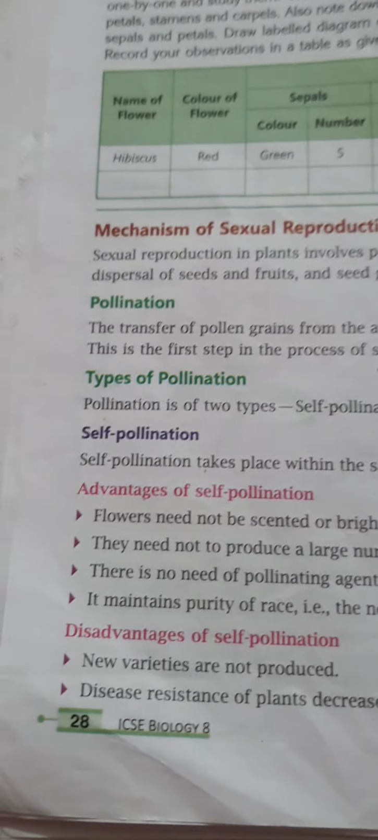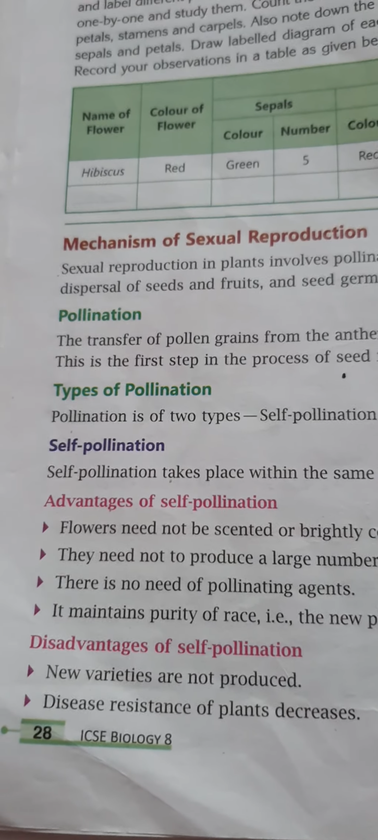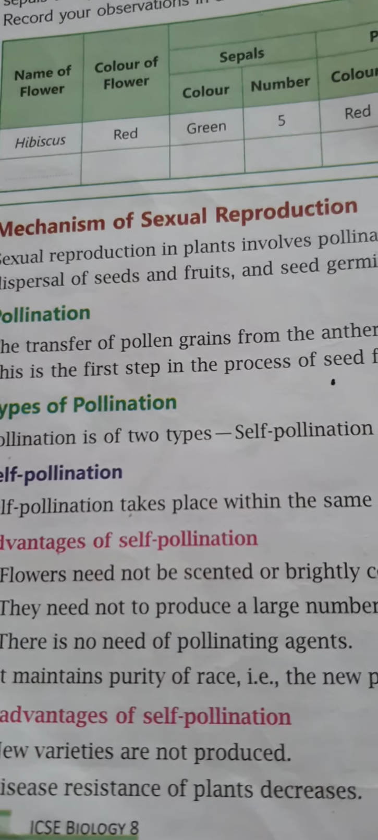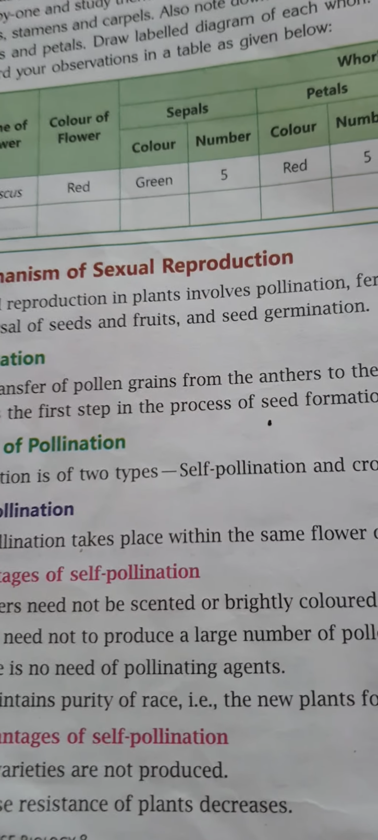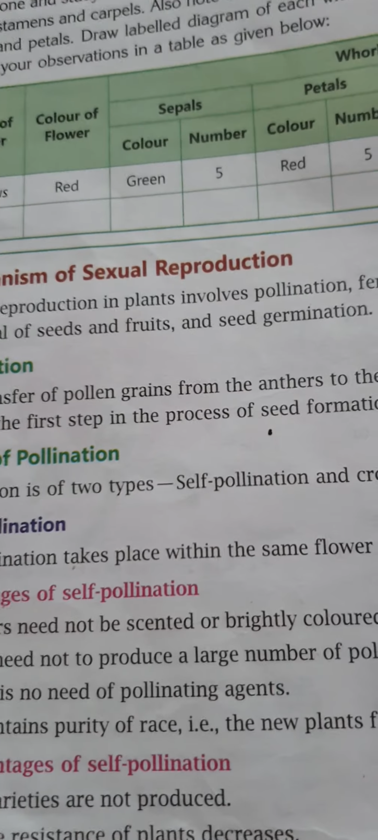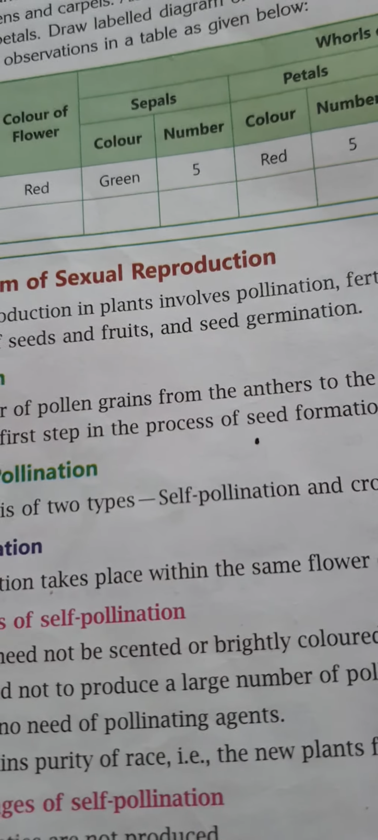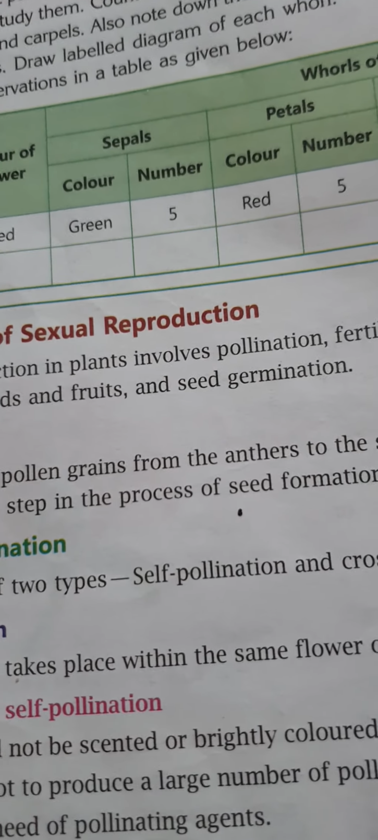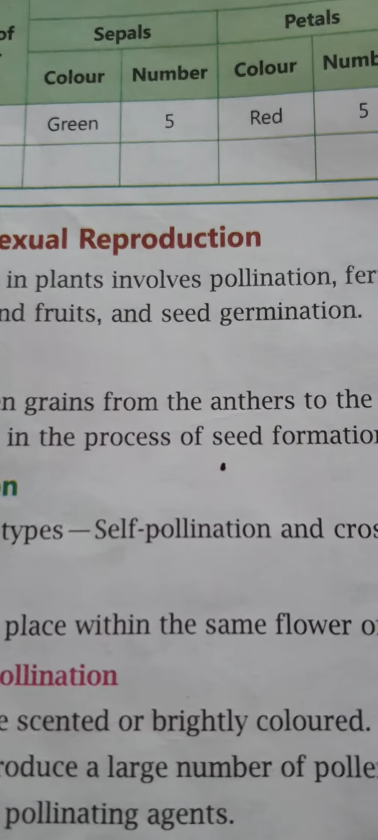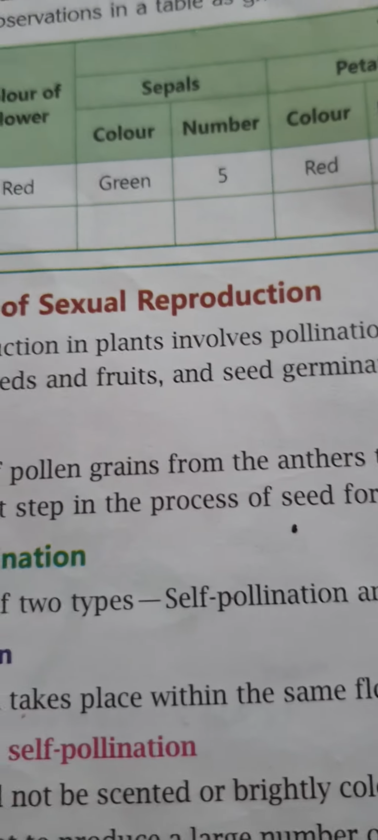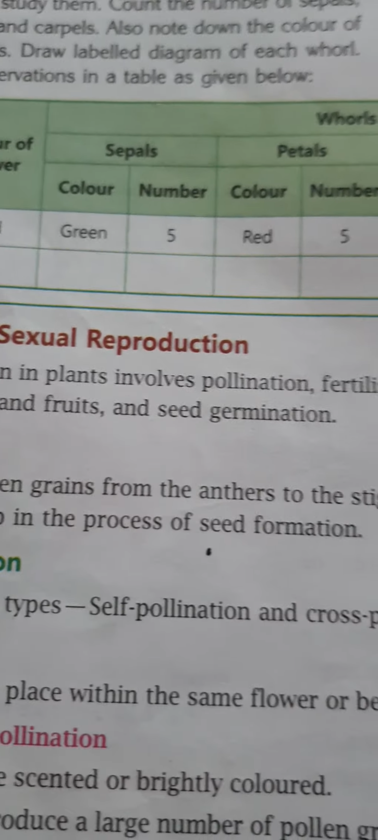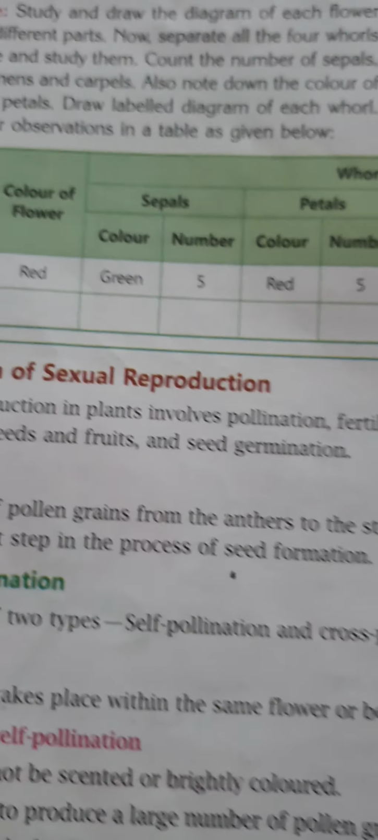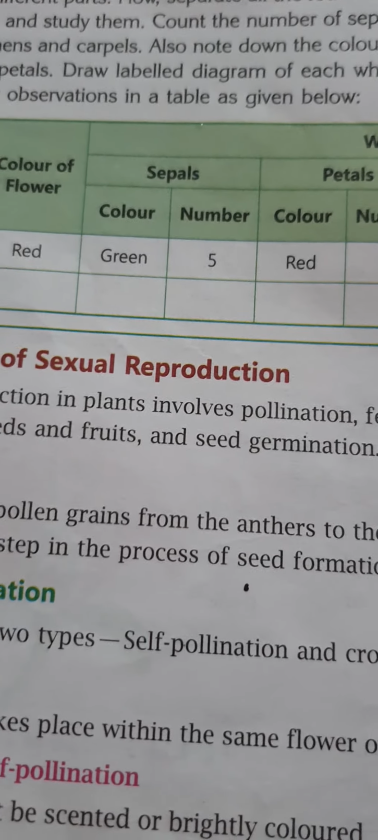Now, the disadvantages. New varieties are not produced. Through self pollination we never get new varieties of plants. Disease resistance of plants decreases. This means if the plant has any kind of disease, it will be present in the newborn plant also. So disease resistance is very much decreased. The major disadvantage of self pollination is that there is no mixing of genes, so the vigor and vitality of the race are reduced.